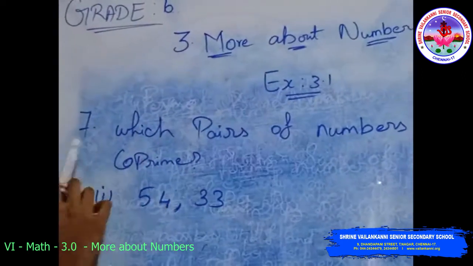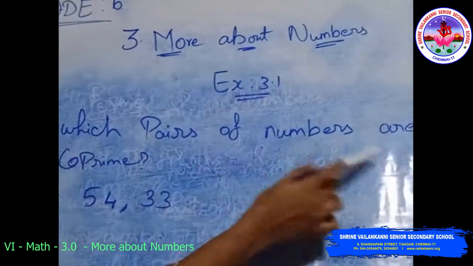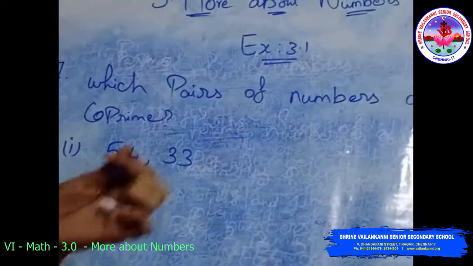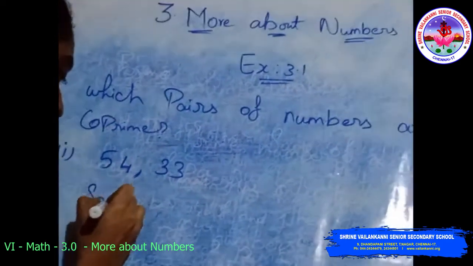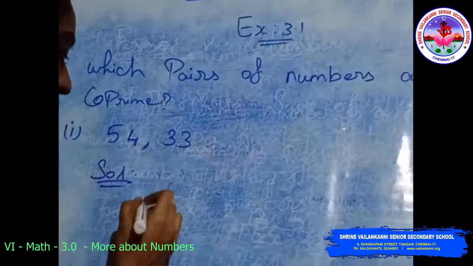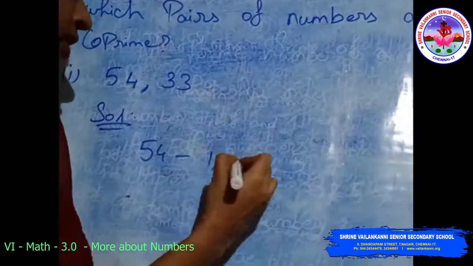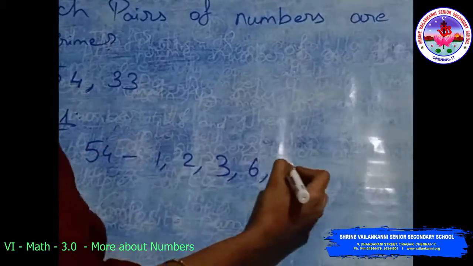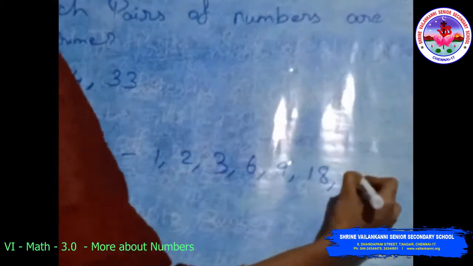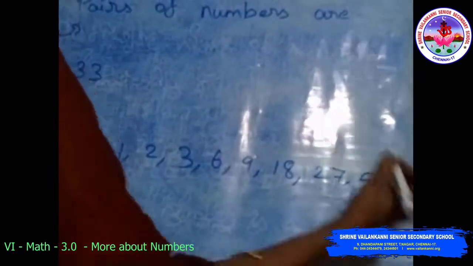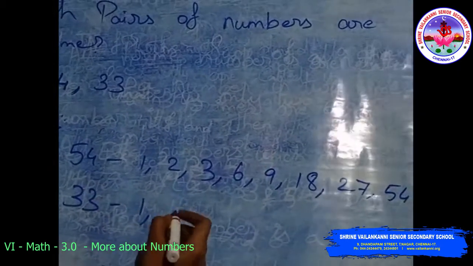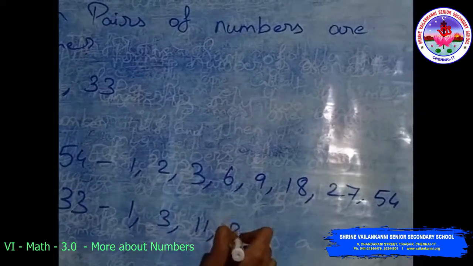Exercise 3.1, 7th question. Which pairs of numbers are co-primes? The question is 54 and 33. Solution. First take the factors of 54. The factors of 54 are 1, 2, 3, 6, 9, 18, 27, 54. Next, the factors of 33 are 1, 3, 11 and 33.